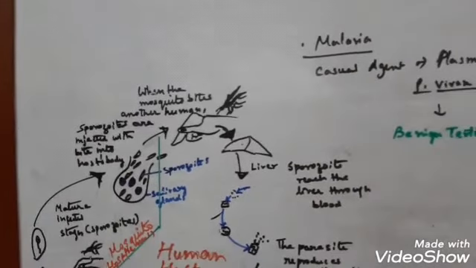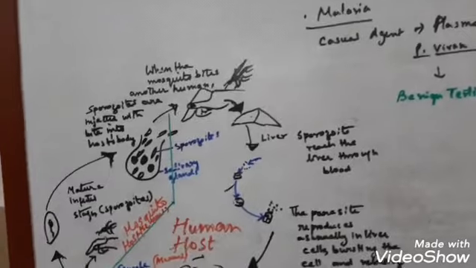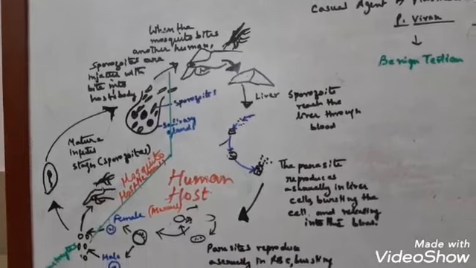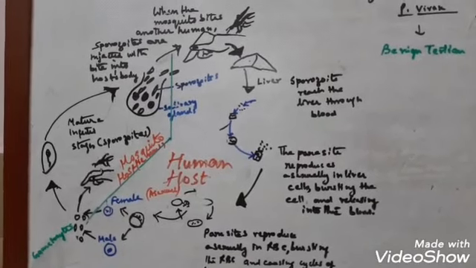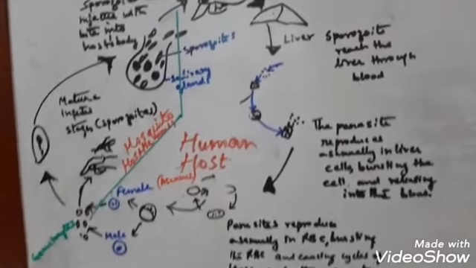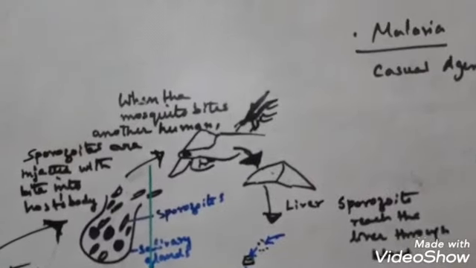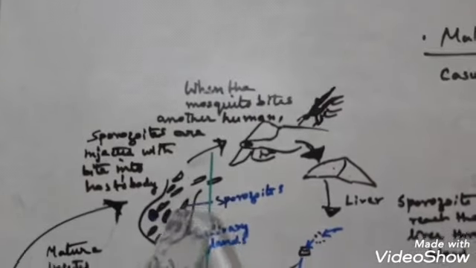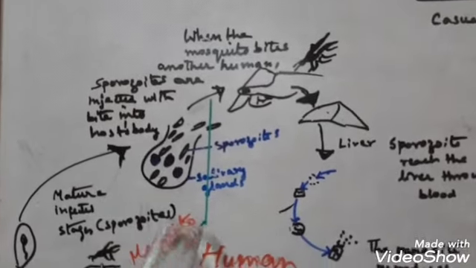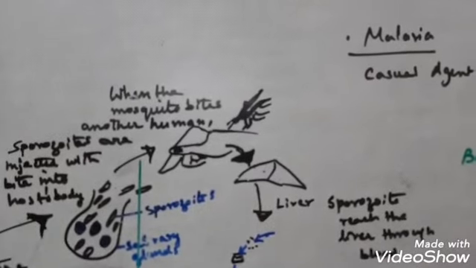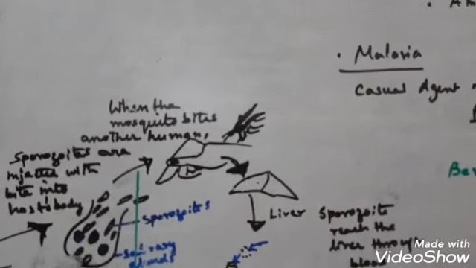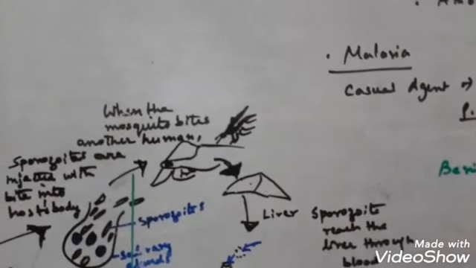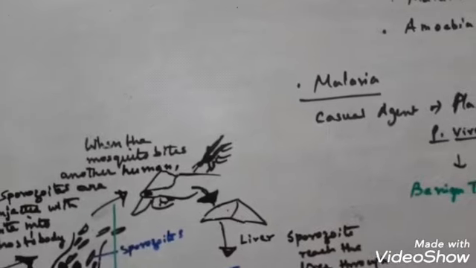Now you can understand this life cycle of the Plasmodium with the help of a schematic diagram which is already provided in your textbook. Here I have tried to draw the life cycle of the Plasmodium. You see, the Plasmodium generally enters the human body in the sporozoid form. Sporozoid is the infected stage of the malarial parasite, which enters the body of the human through the bite of the female Anopheles mosquito.